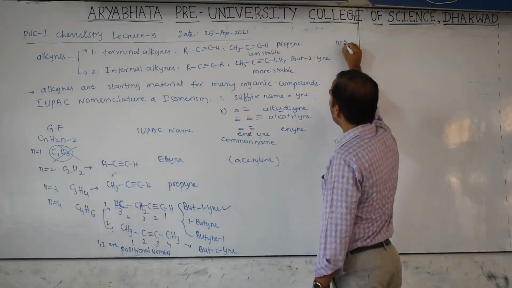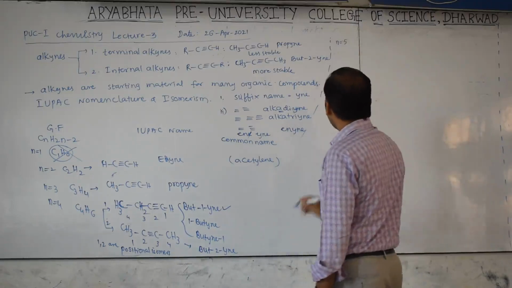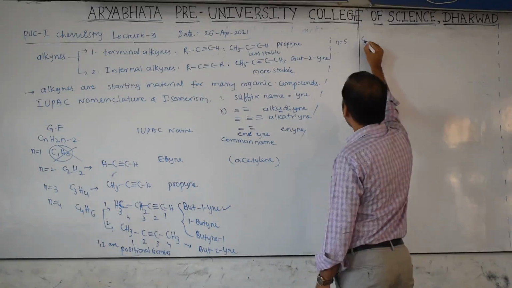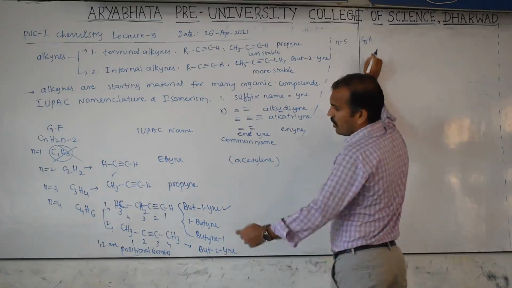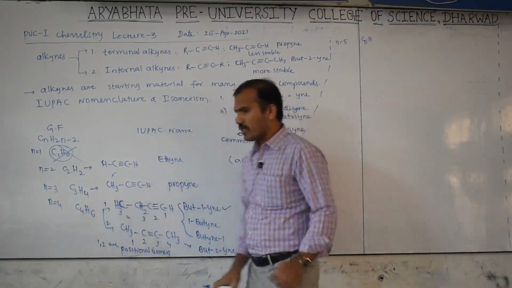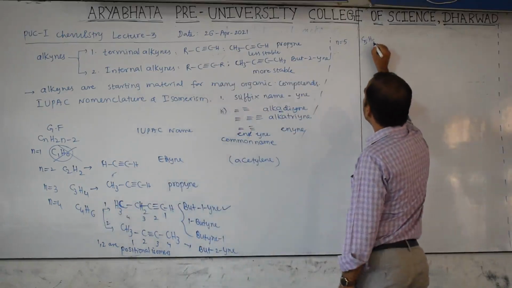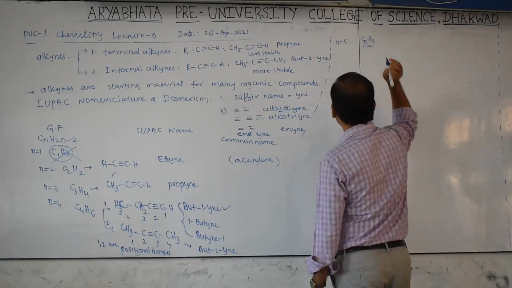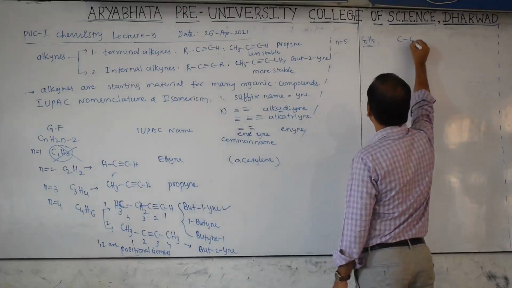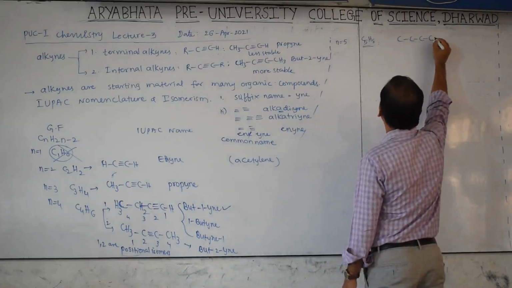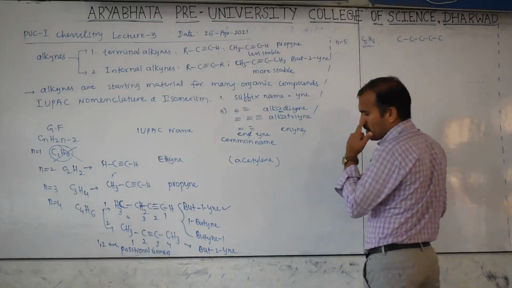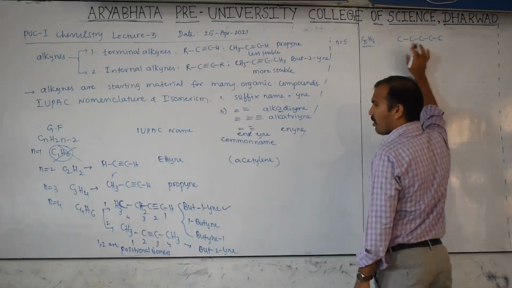Now n equal to 5, then C5H. Here how many hydrogens are there? 6. 2 increase, then this is 8. This can be represented as first 1, 2, 3, 4, 5. Then you can place the triple bond at the left end or right end.